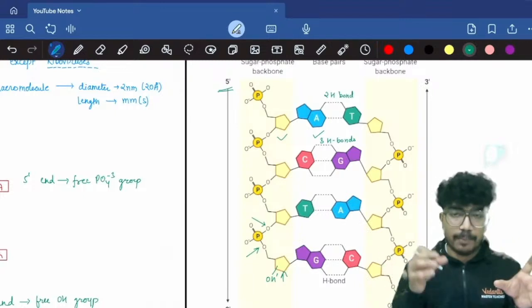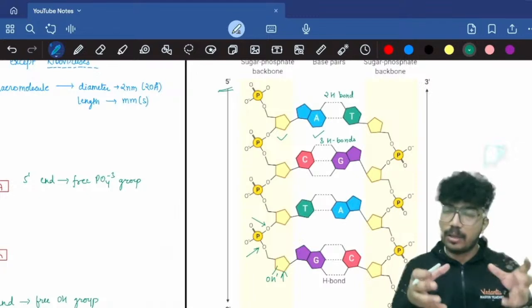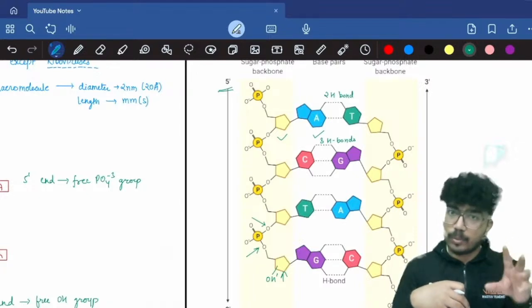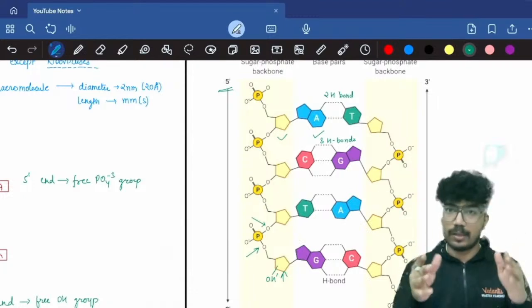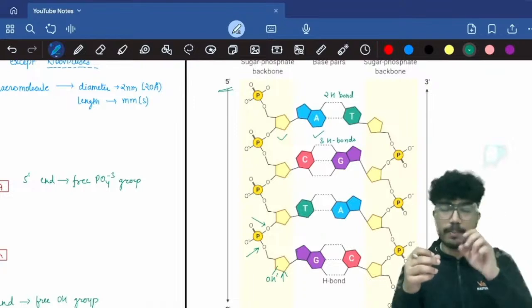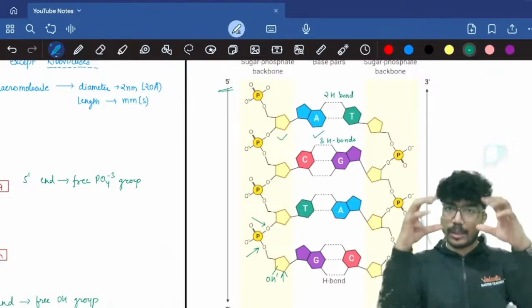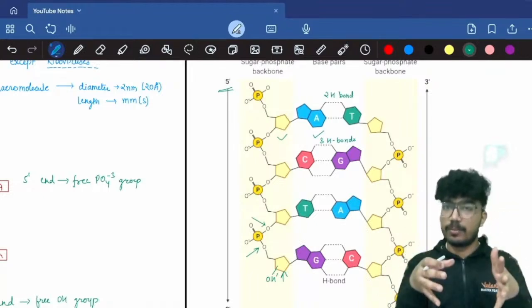Why can a purine not pair together, or why can a pyrimidine not pair together? The answer is very simple. A purine has 2 rings, a pyrimidine 1 ring, total 3 rings. So you get a very symmetric structure. But if purines pair together and pyrimidines pair together, what will happen? 4 rings, 2 rings, 4 rings, 2 rings, 4 rings, 2 rings. So that will become a very unstable structure, right?